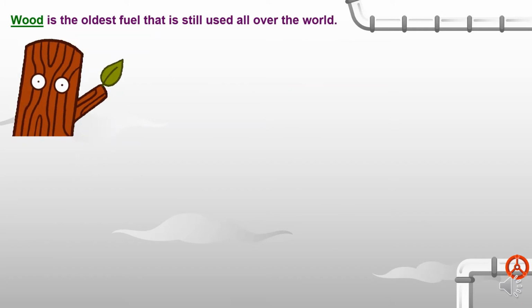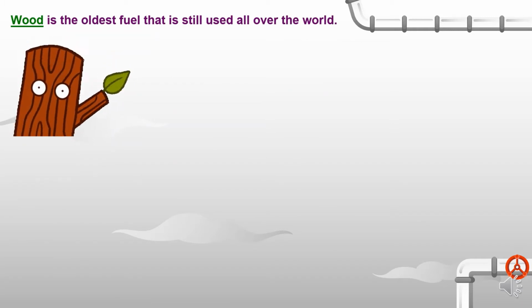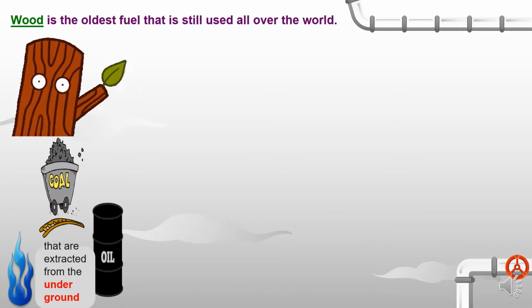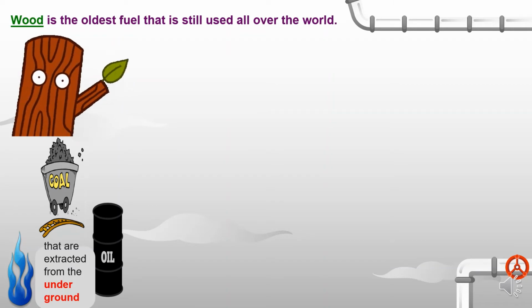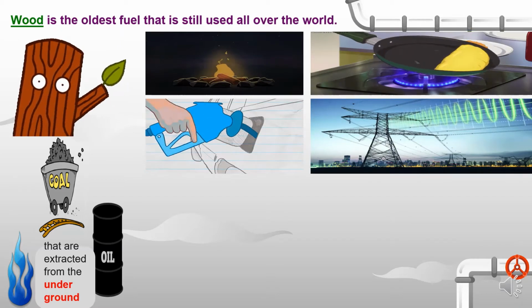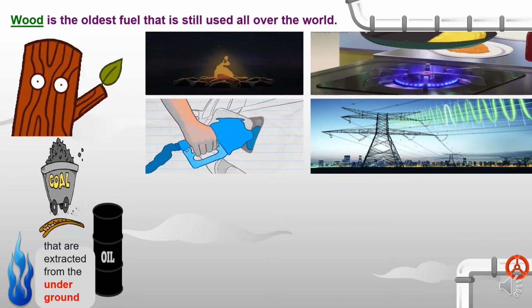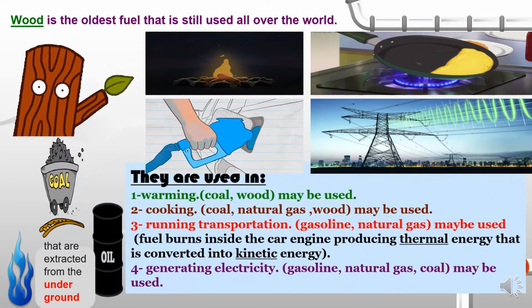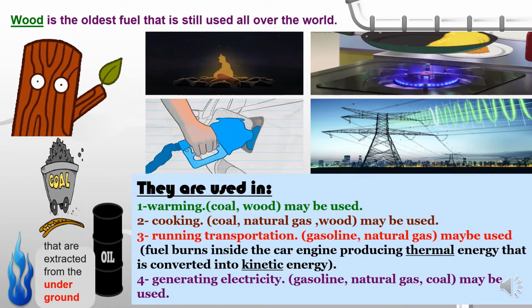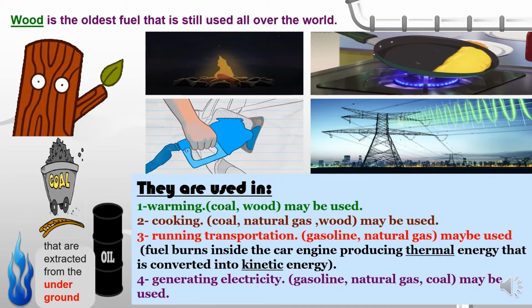So, wood is the oldest fuel that's still used all over the world. While coal, oil, and natural gas are extracted or gotten out from underground. Actually, fuel has many uses, such as warming, cooking, running transportation, and generating electricity.